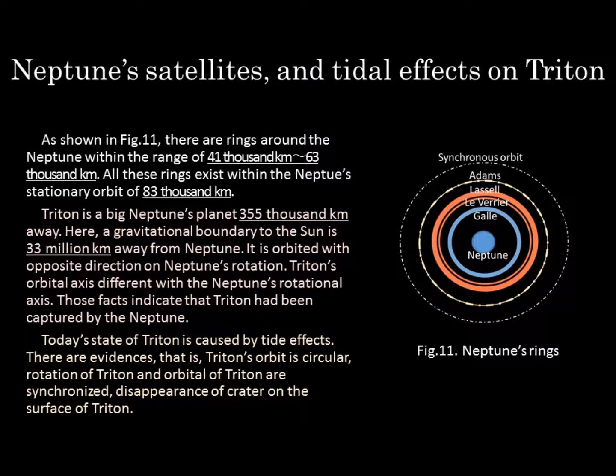Neptune satellites, and tidal effects on Triton. As shown in Figure 11, there are rings around Neptune within the range from 41,000 kilometers to 63,000 kilometers. All these rings exist within the geostationary orbit of 83,000 kilometers. Triton is a big Neptune satellite 355,000 kilometers away. Here, the gravitational boundary to the Sun is 33 million kilometers away from Neptune. Triton orbits in the direction opposite to Neptune's rotation. Triton's orbital axis differs from Neptune's rotational axis. Those facts indicate that Triton was captured by Neptune.